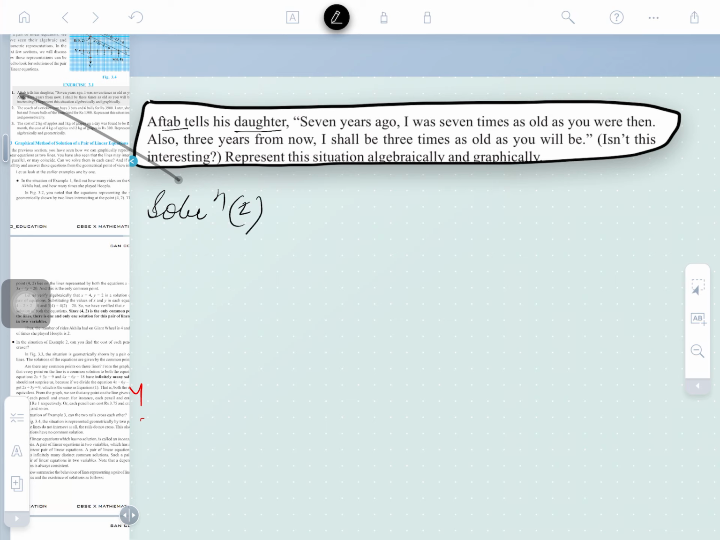Aftab tells his daughter 7 years ago. It is saying 7 years ago. If we draw a timeline here, is that clear? Suppose this is the present age of Aftab. 7 years ago means you go back 7 years, and 7 years later means you go ahead. Clear? So 7 years ago I was 7 times as old as you.